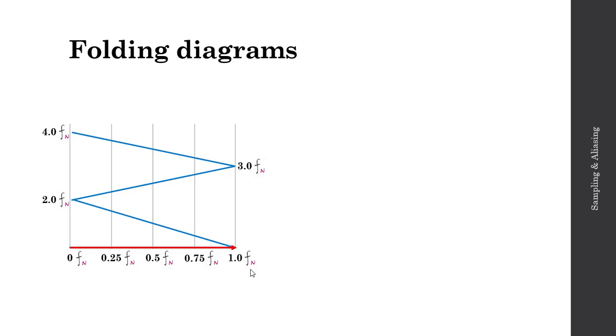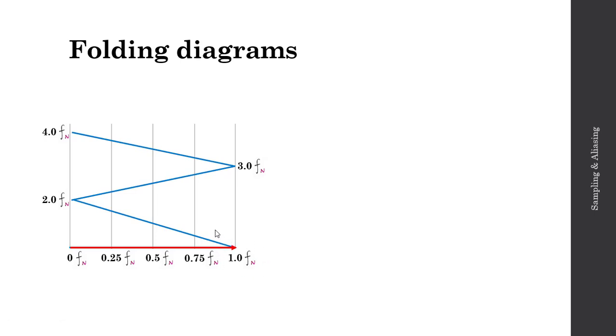resulting frequency. So for example, let's say we have a 4 hertz signal that we're sampling at 12 hertz. Well, at 12 hertz, the Nyquist frequency will be 1/2 of that, so 6 hertz. And 4 hertz is less than 6 hertz, so this would show up as a 4 hertz signal in my reconstructed signal. Things get more complicated, however, when I get higher than 1 time my Nyquist frequency.